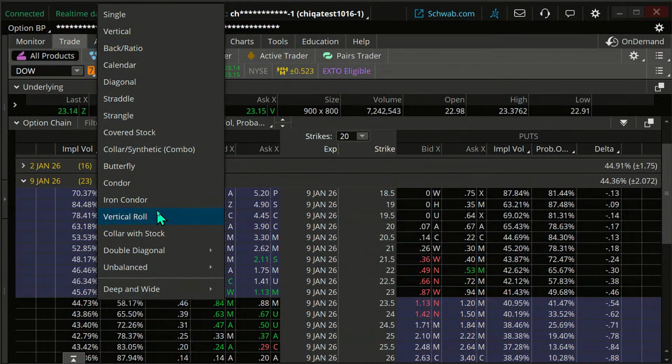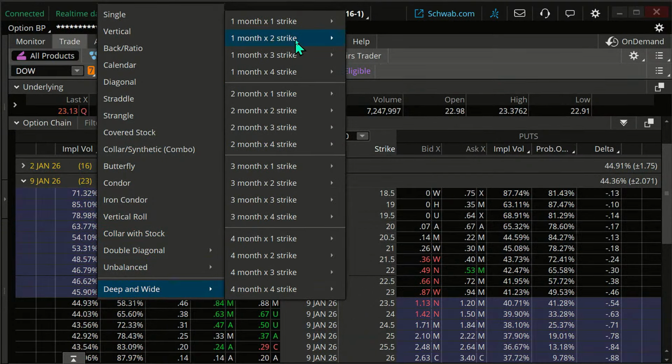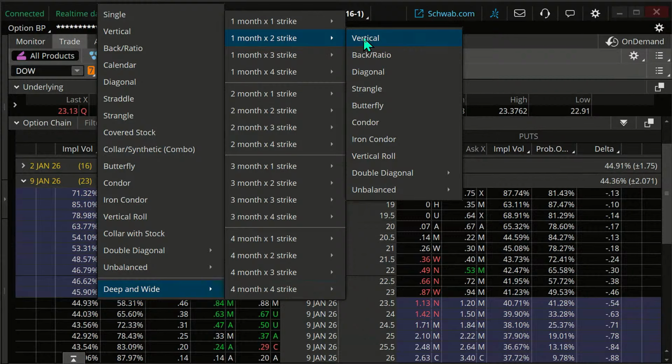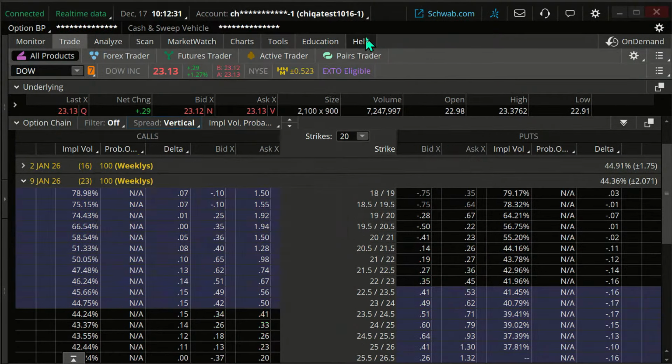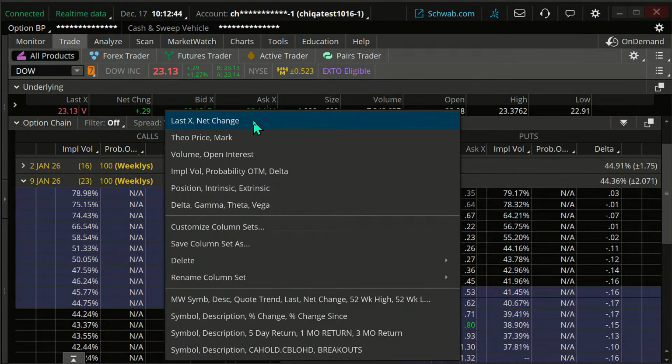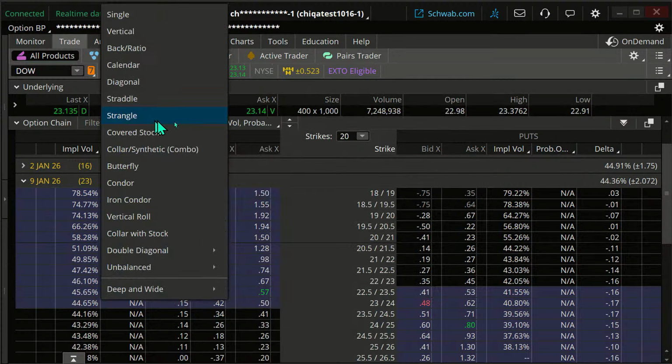Let me go vertical, 1 month, 2 strikes, 2021. So we're going to be looking at this one right here. What happened here? One quick sec. That is weird.